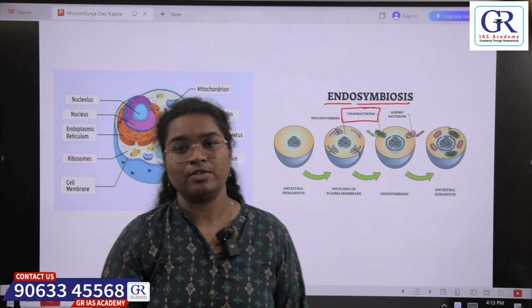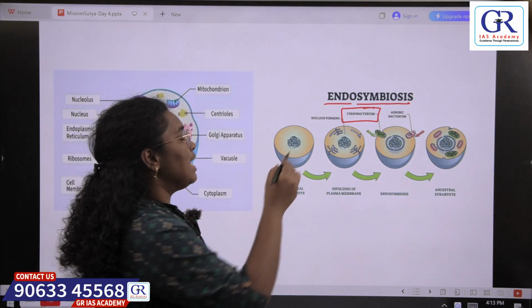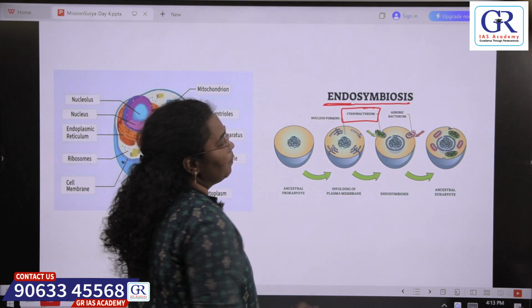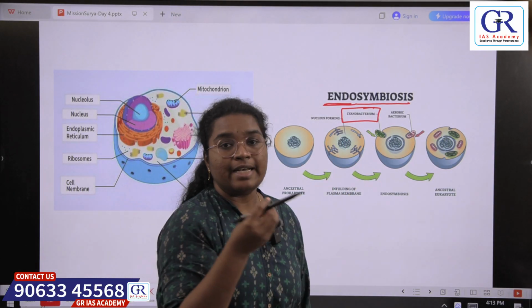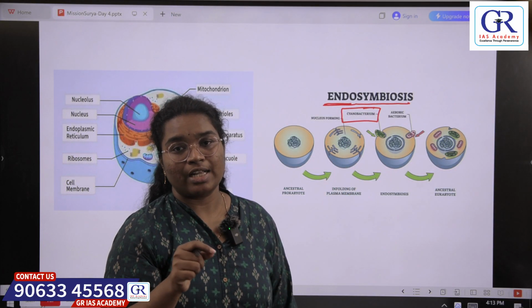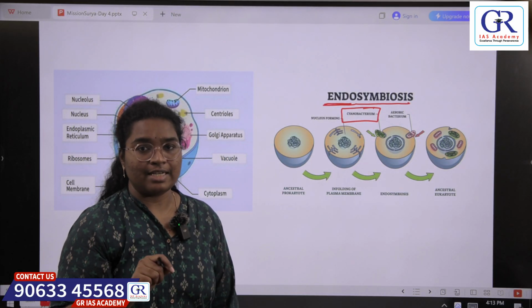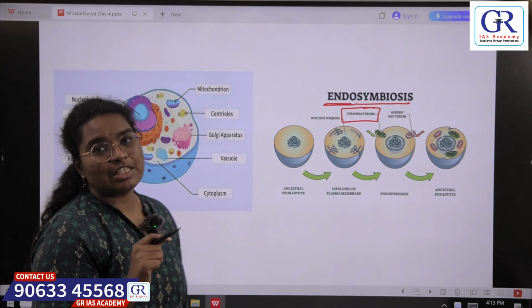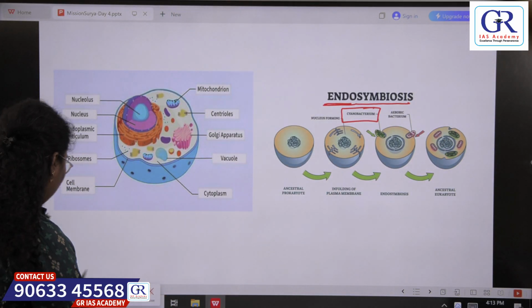Mitochondria provides energy to the cell, and the cell provides a place of residence for the mitochondria, and it is living inside, that is why endo. So as a separate organism has entered the cell, that separate organism does have a DNA. That is why mitochondria has a DNA, and the presence of DNA in the mitochondria supports the endosymbiosis theory.